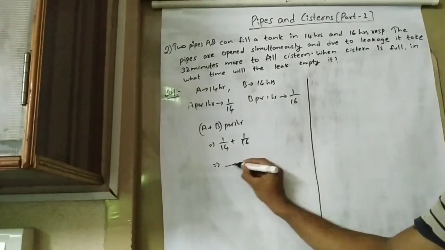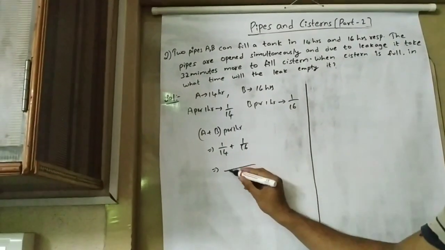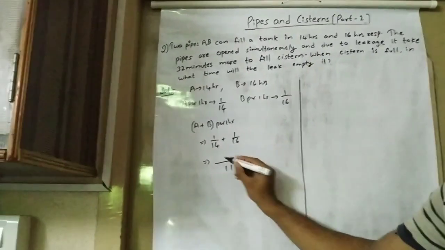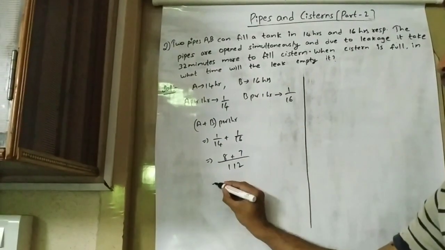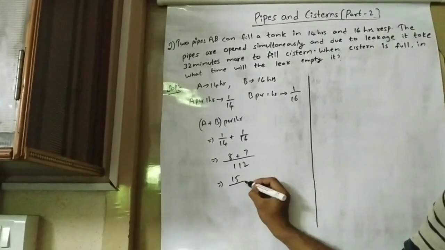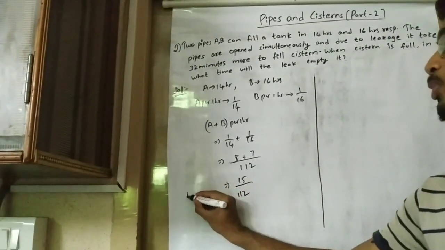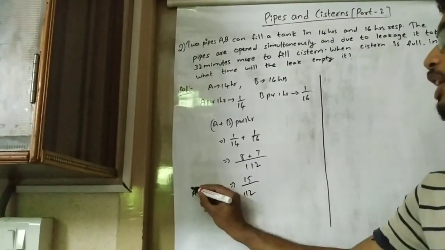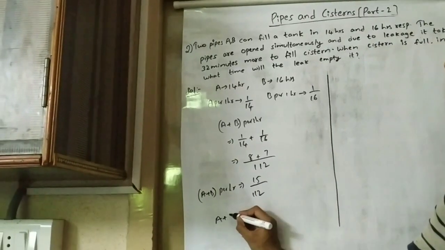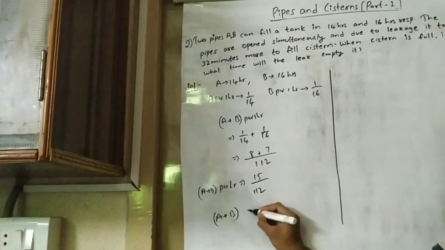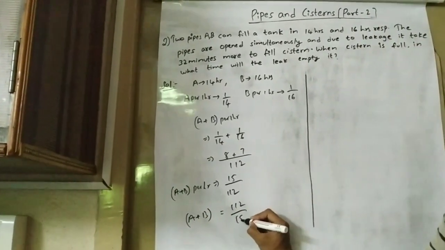The LCM of 14 and 16 is 112: 14 8s are 112 and 16 7s are 112. So that is 15 by 112. So we got A plus B work per hour, and A plus B will take 112 by 15 hours.